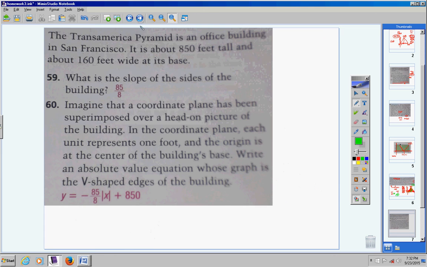Alright, moving on. The Trans-American Pyramid is an office building in San Francisco. It's about 850 feet tall. It's about 160 feet wide at its base. Now, I did not take the picture of it because there really wasn't a lot of room to put it on the page. Plus, it tells you that it's shaped like a pyramid just in the name alone. So, if you want to turn over in your books to page 106, you're welcome to do that. You'll see a picture of it.